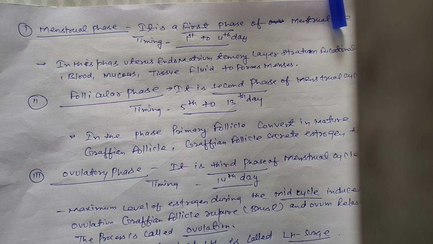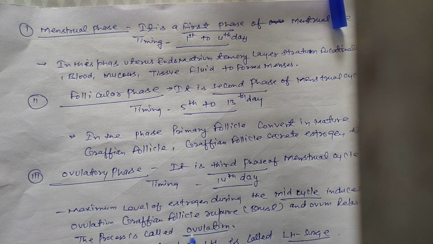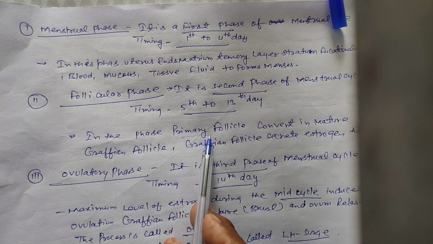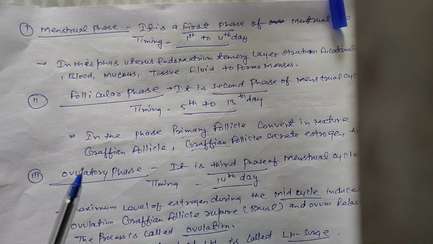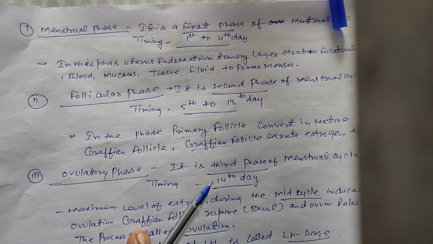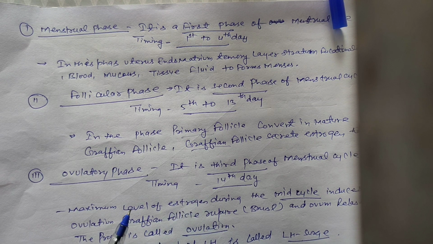Second is the follicular phase, also known as the post-menstrual phase. Timing is the 5th to 13th day. In this phase, primary follicles convert into secondary, tertiary, and finally Graafian follicles, which burst and release the secondary oocyte in the next phase.